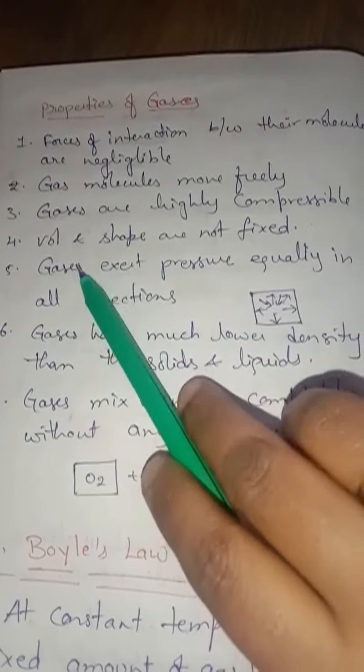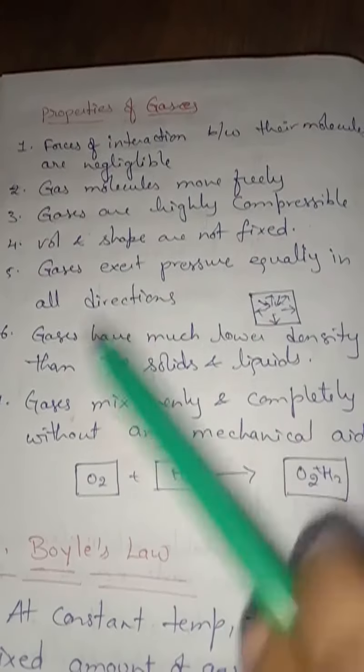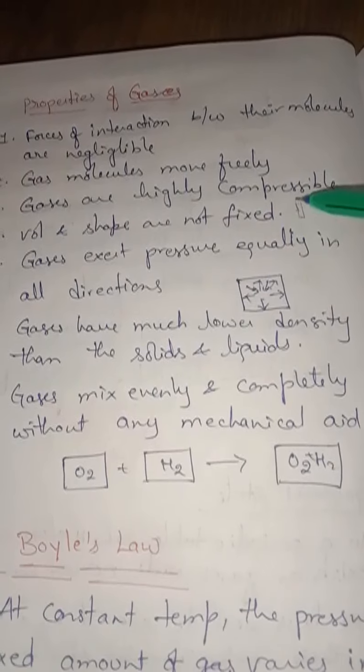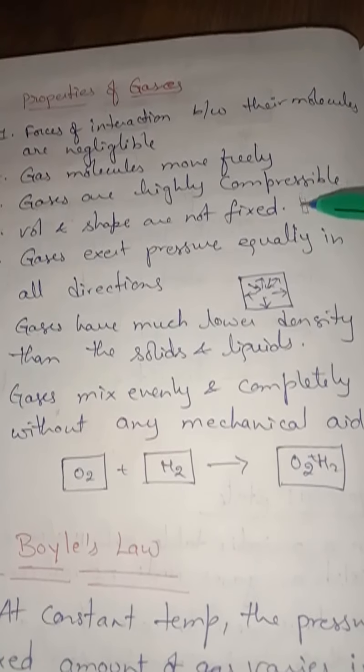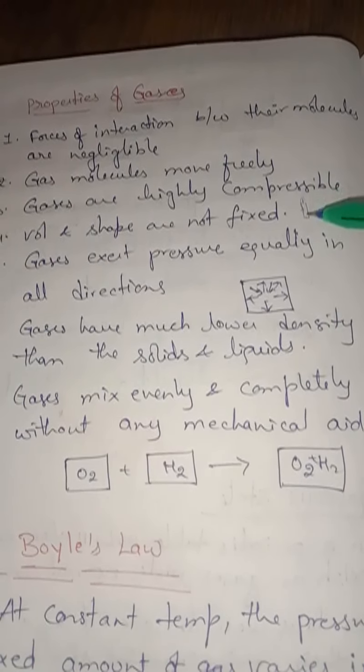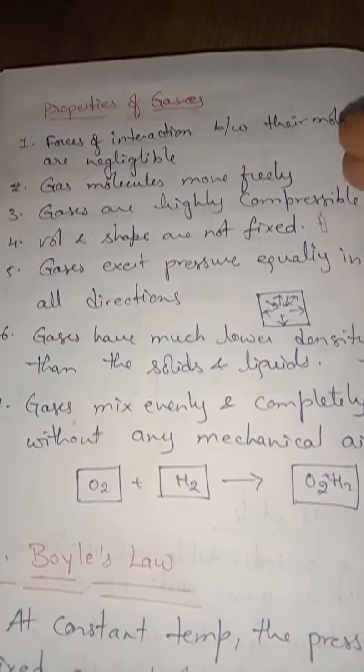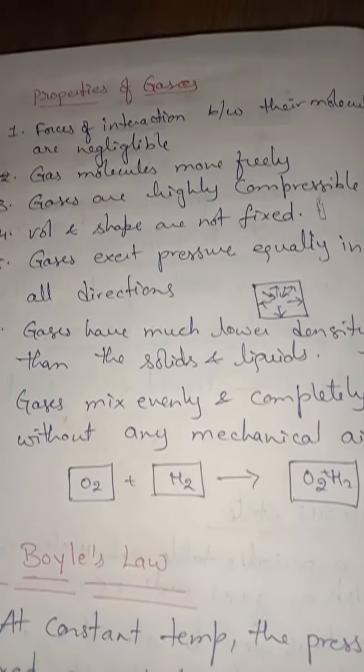Next, volume and shape are not fixed. If you take an empty bottle, the gas fills that much volume only, and it occupies the shape of the bottle.